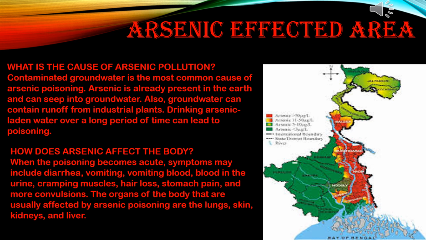Now some arsenic affected areas or blocks in West Bengal. You have to remember these blocks, so please learn them carefully. Under Malda: Kaliachok 1, Kaliachok 2, English Bazar, Ratua 1. Under Murshidabad: Baharampur, Bhagwangola 1, Bhagwangola 2, Beldanga 1, Suti 2, Raninagar 1, Raninagar 2, Domkal, Jalangi, Raghunathganj 1, Raghunathganj 2, Farakka and Lalgola.